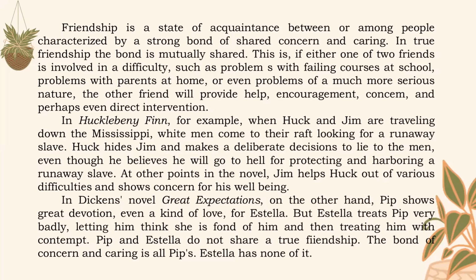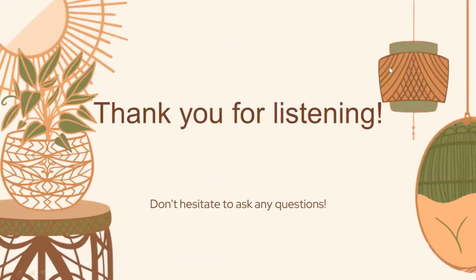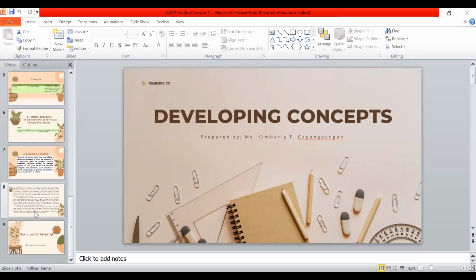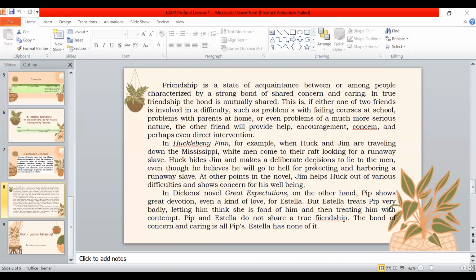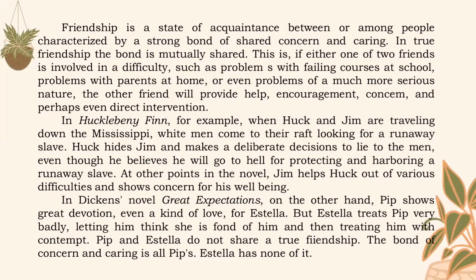Okay, so I cannot read because it is covered with this. So for a moment, let me read the extended definition. So here, friendship is a state of acquaintance between or among people characterized by strong bond of shared concern and caring. In true friendship, the bond is mutually shared.